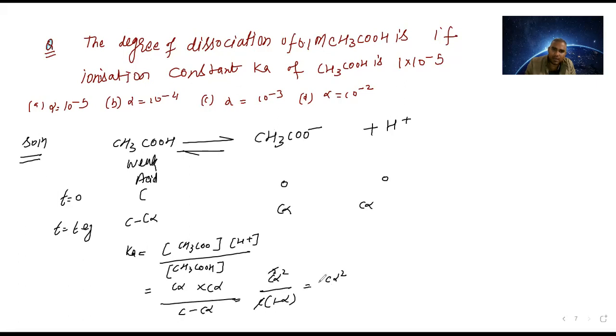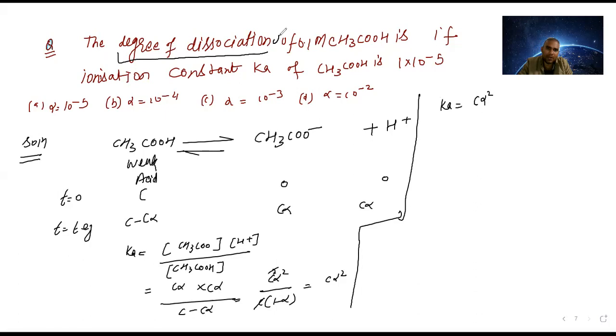So this is the derivation. Already you know the derivation; in all the questions I have done it. So Ka is equal to C alpha square. But they are asking the degree of dissociation, DOD. DOD means alpha they are asking. So C alpha square is equal to Ka, so alpha square is equal to Ka upon C. So alpha is equal to root of Ka upon C.